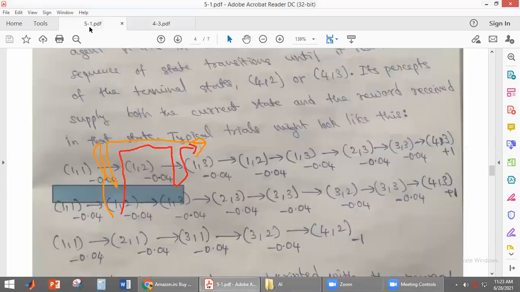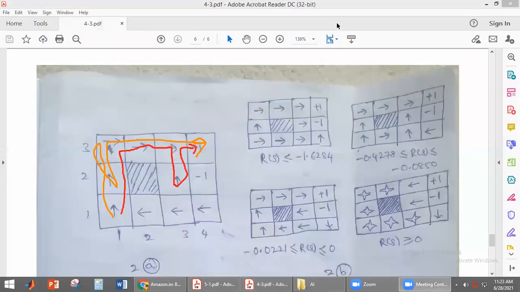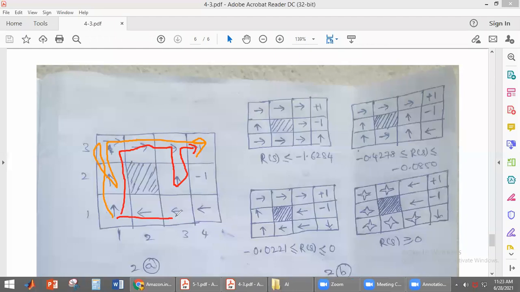Now we'll see the third trial. What is the third trial? 1,1, 2,1, 1,1, 1,3, 3,2, 4,2. So that is the third trial. Here just see, it is taking like this. Let me change the color.